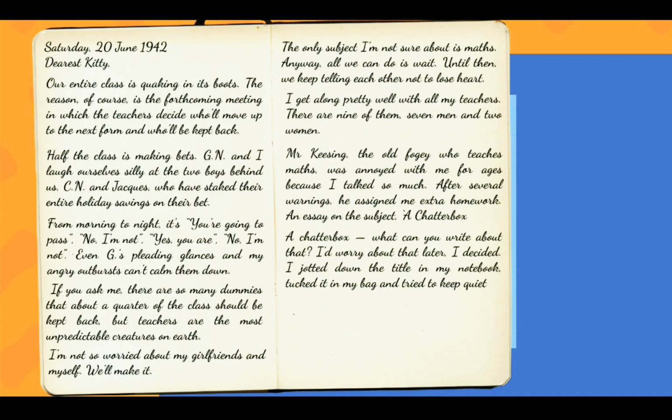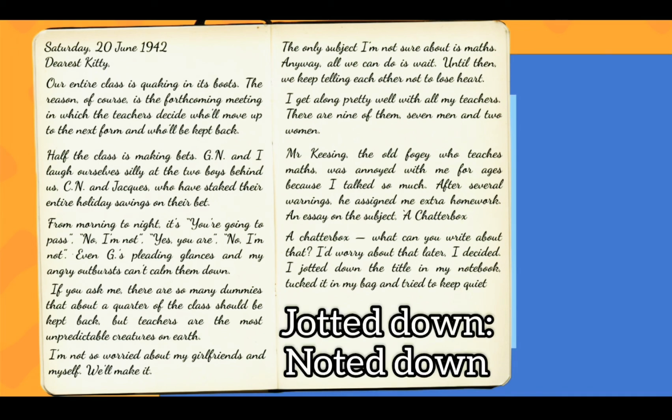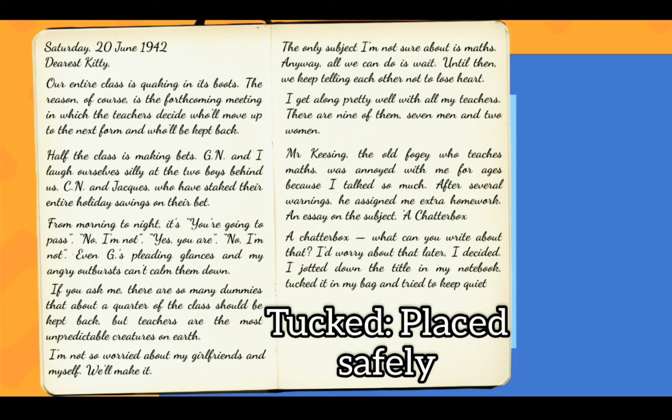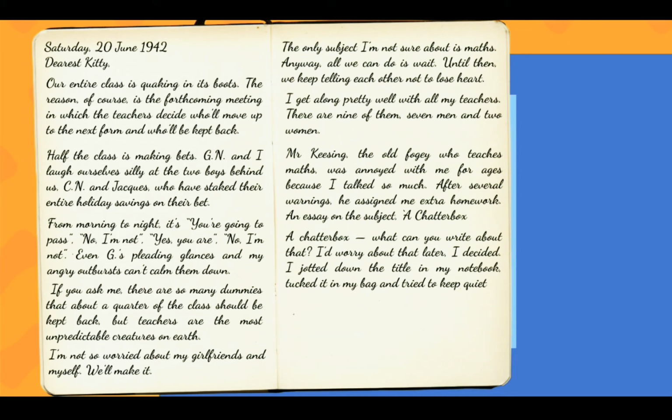A chatterbox? What can you write about that? I'd worry about that later, I decided. I jotted down the title in my notebook, tucked it in my bag, and tried to keep quiet. So Anne Frank started to think about the topic of the essay and what she could write about it. But then she thought that she will think about it later. She wrote down the title in her notebook and tucked it. Tucked means put it in her bag, trying to keep quiet for the rest of the class.